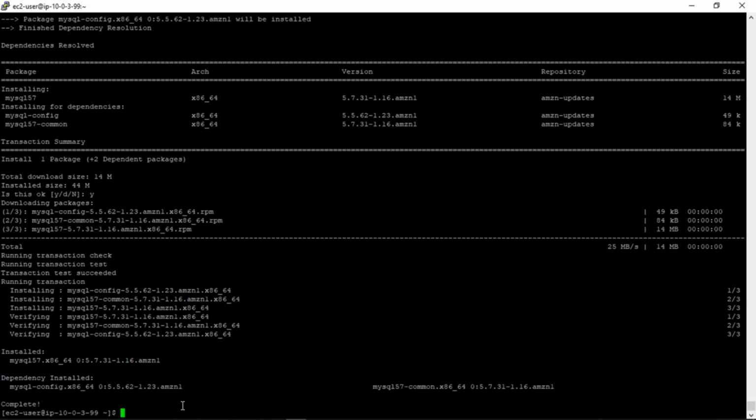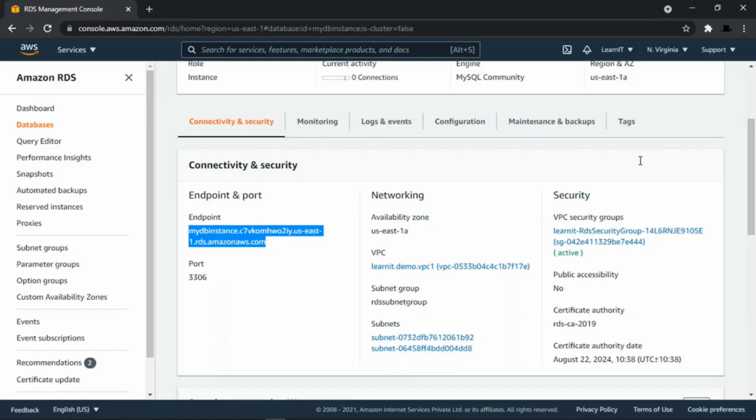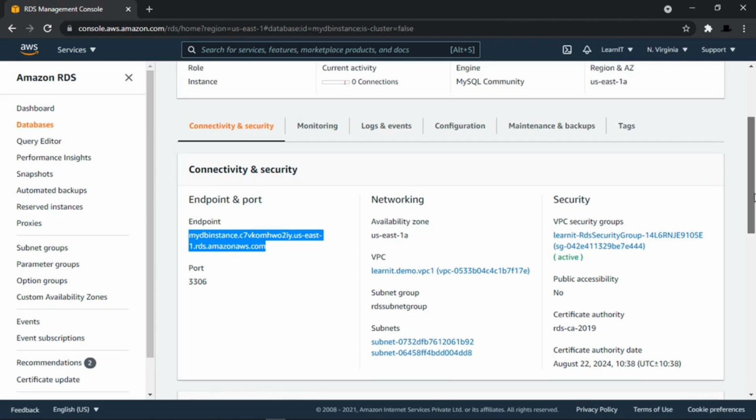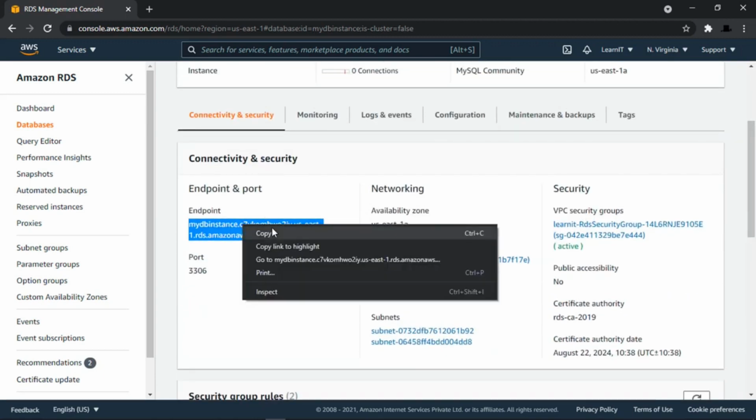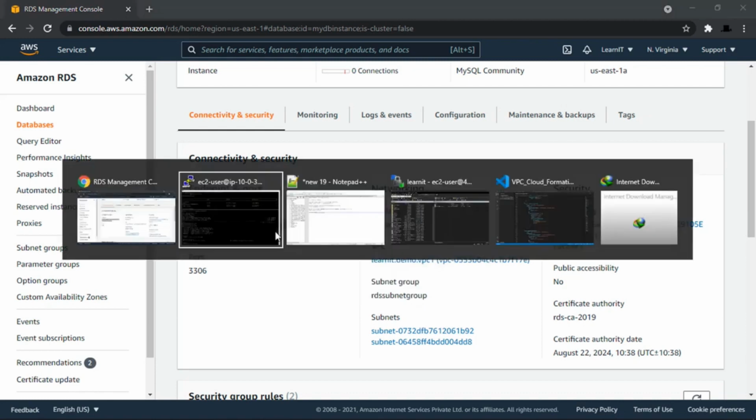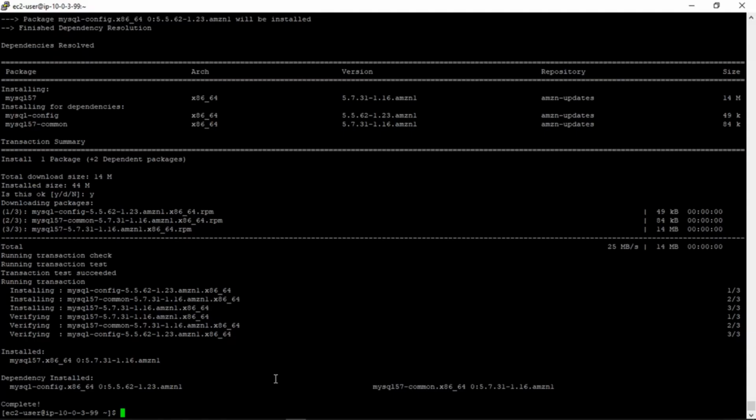Let's go to AWS console again and get the host of our database instance that we have launched using CloudFormation script. You can see in our RDS dashboard, we can see the endpoint of our database. Let's copy this host name and go back to EC2 instance. Now we can use the MySQL command.